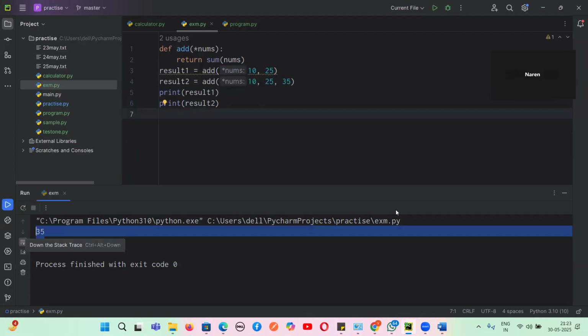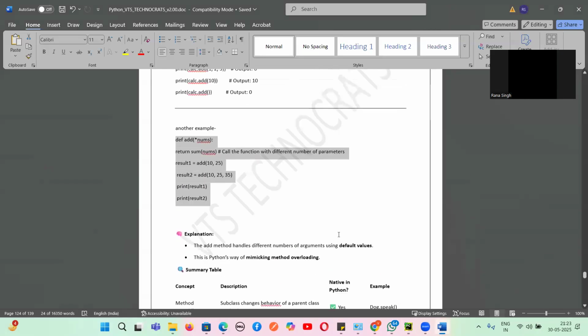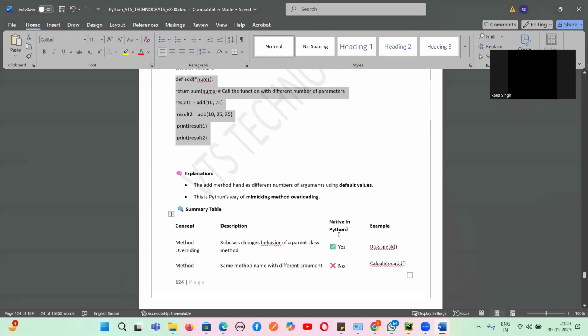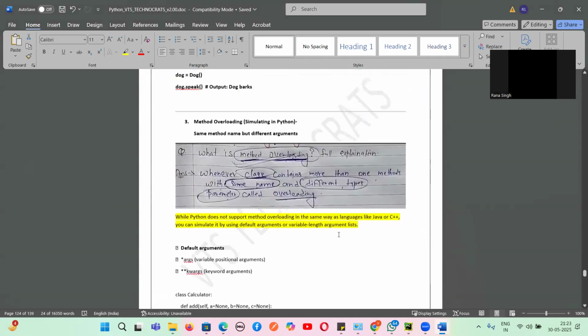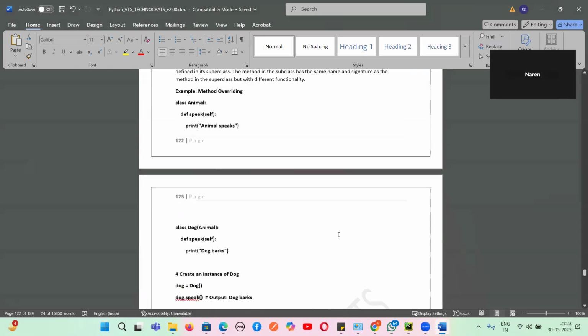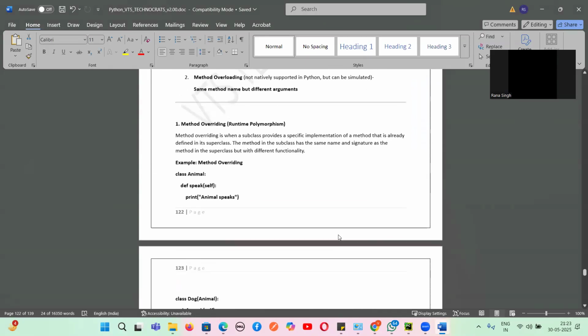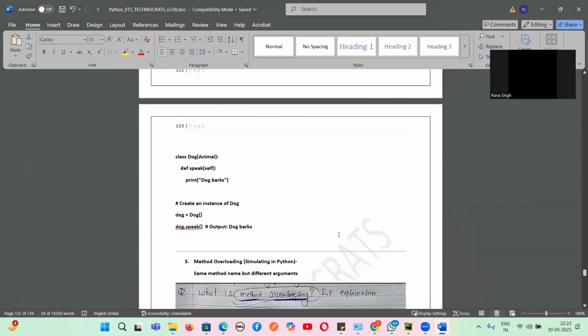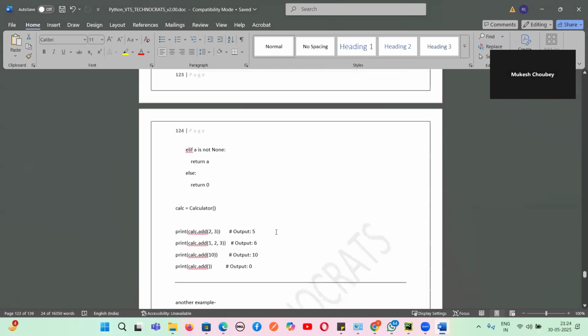70. Tell me, guys, are you understanding what is method overriding? What is method overloading? Yes or no, guys? What is polymorphism? That means the same object is behaving in different ways. Yes or no, guys? Are you able to understand what is method overriding, method overloading, and how an object behaves in different ways? Yes or no, guys? Yes, sir.